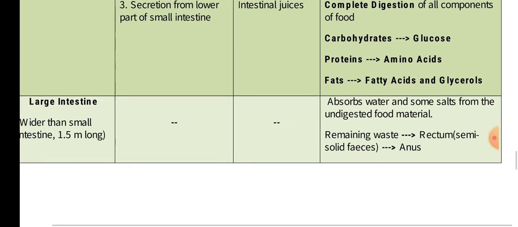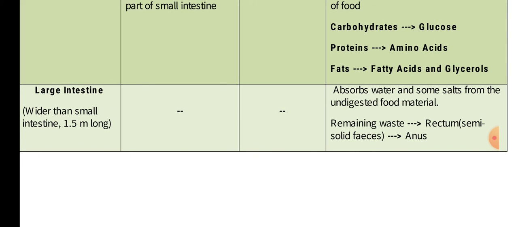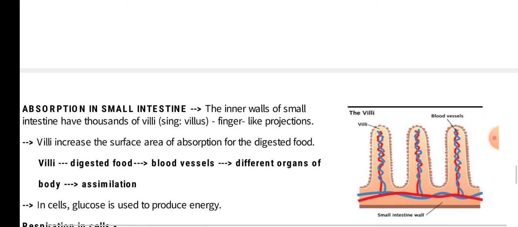Now the last step of the alimentary canal is where the large intestine comes in. It is wider than the small intestine, whereas its length is smaller, just 1.5 meters. No digestion takes place here, so no secretion will be there, and just the absorption of water and salts which are necessary for the body is done in this part. After that, the remaining waste is passed on into the rectum, where it is accumulated in the form of semi-solid feces until you get a sensation of excreting the stool, and then it goes to the external environment through the anus. So this is the basic digestion.